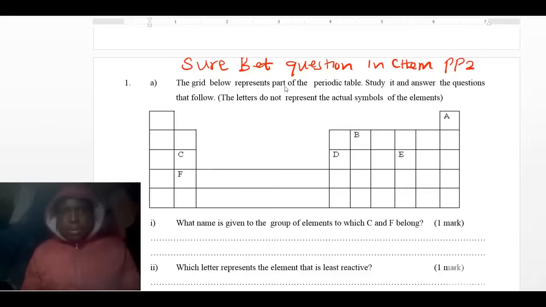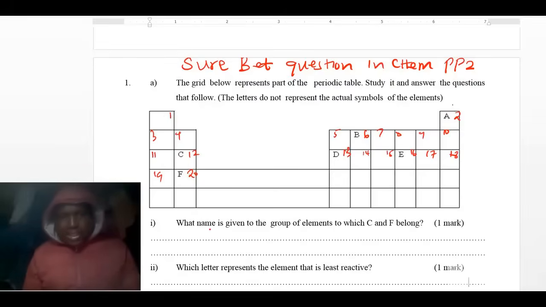Represent part of a periodic table, study it and answer the questions that follow. The letters do not represent the symbols of the actual elements. So whenever you have this grid here, you need to know how to label this one from number 1 to 20, so it means you must have the first 20 elements overhead. You should know that this one is hydrogen, that's number 1, number 2, number 3, 4, up to 20. So these are the first 20 elements.